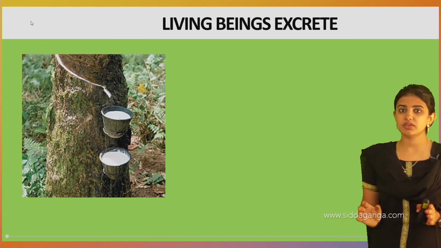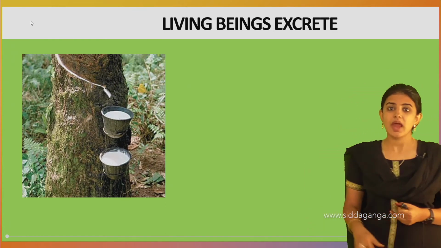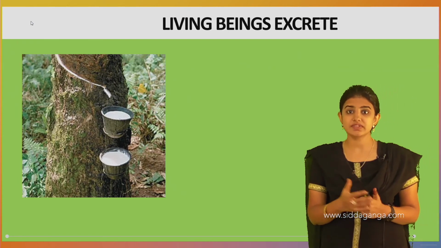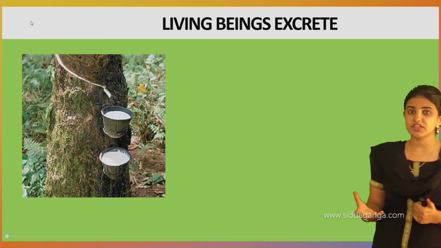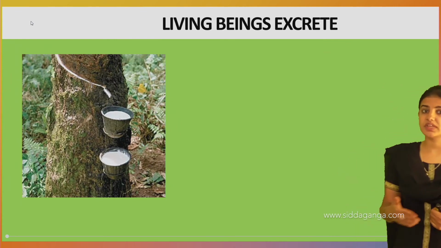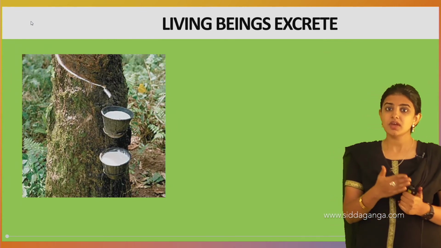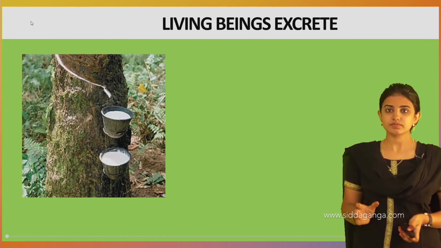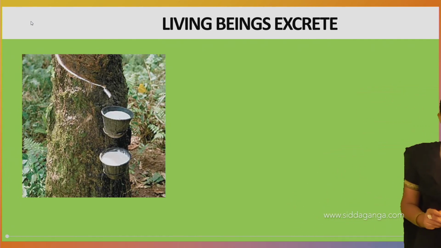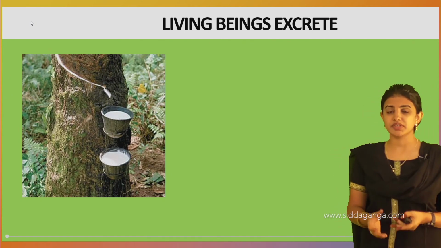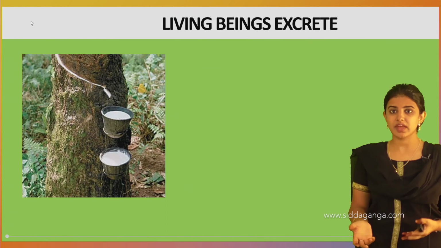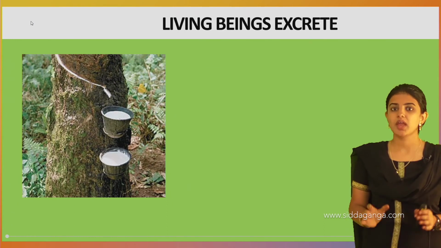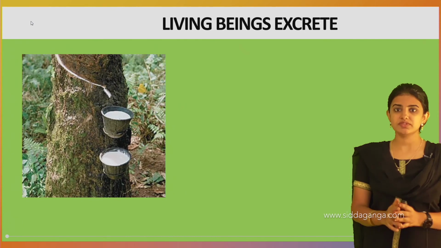And not only the living organisms, even the plants also excrete, in the form of secretion. Some of the plants will secrete a white liquid, and this secretion is nothing but excretion. Excrete means the waste is removed from its body. In the plant body, it is called excretion. Next one is one of the life processes, and very important. If we do not remove the waste from our body, then sometimes we get disease, and some disorders take place in our body, so we have to remove the waste from our body.